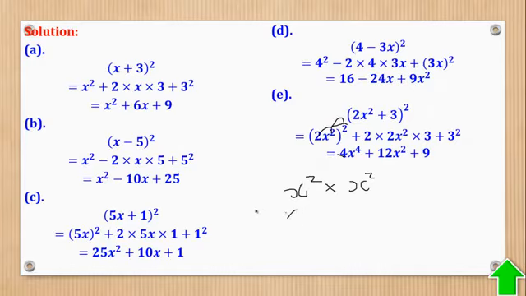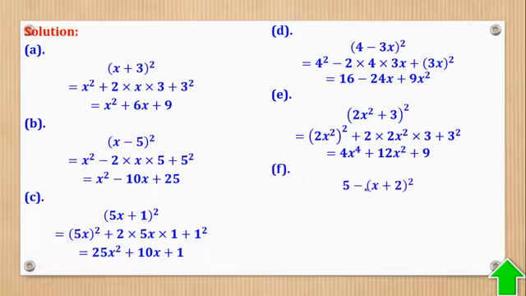Remember, this is x squared. X squared is x times x. Then you again have x squared, which is x times x. So that's why you have 1, 2, 3, 4. That's why you have a power of 4. Then 2 times 2 times 3 gives you 12. There is this x squared. Then 3 squared is 9. And that's what they wanted.